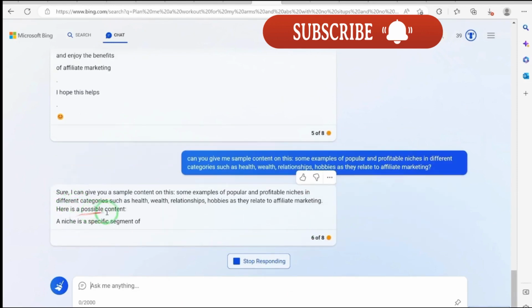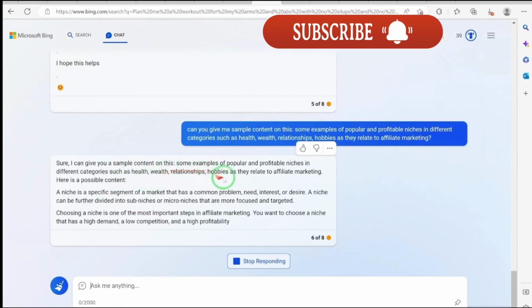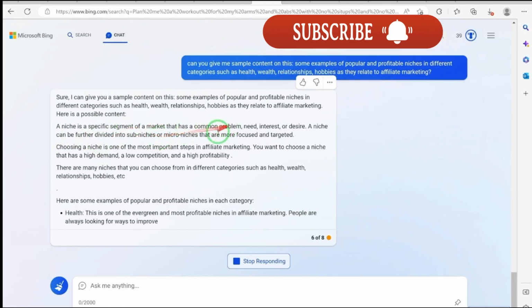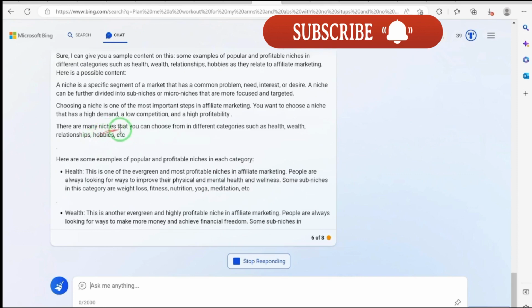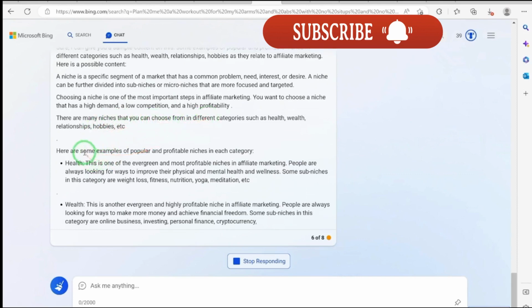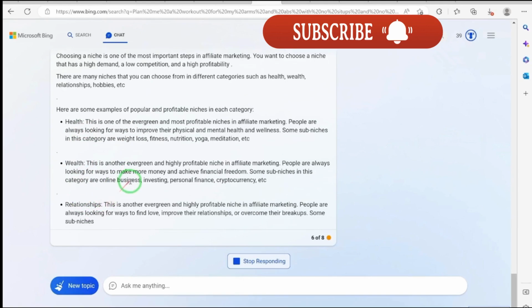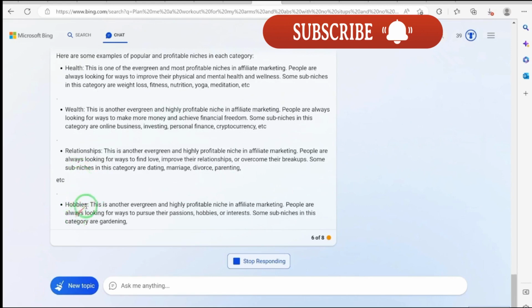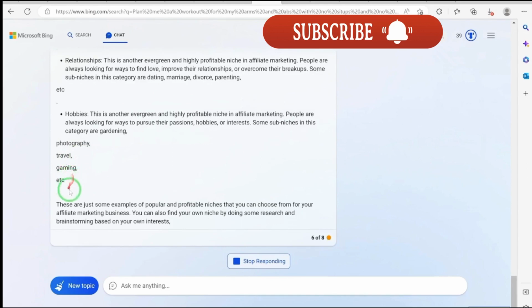You can see. So sure, I can give you a sample content on this. Some examples of popular and profitable niches in different categories such as health, wealth, as they relate to affiliate marketing. So you can see a niche is a specific segment. Choosing a niche is one of the most important steps in affiliate marketing. There are many niches that you can choose from. So here are some examples: health, wealth, relationships. You see, it is giving you all what you need. Hobbies, you can see it's still giving you more. You can still see photography, travel, gaming, etc.